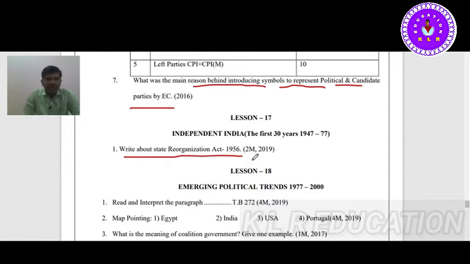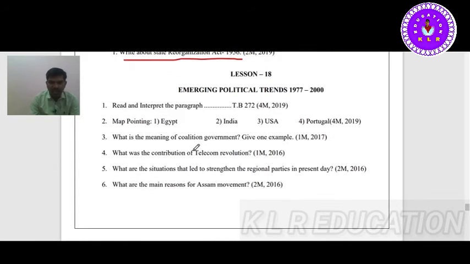A three-member committee is there: Fazal Ali, K.M. Panikkar, and Hridayanath Kunzru. So these were the recommendations. The Union government asked this committee what the recommendations were, what we have to do, and how many states independent India needed. So this is briefly about the State Reorganization Act.